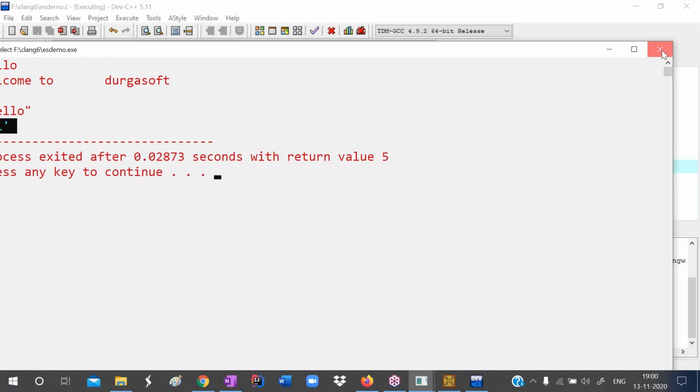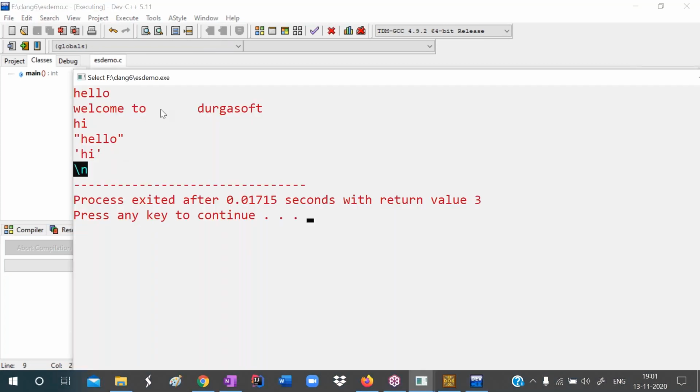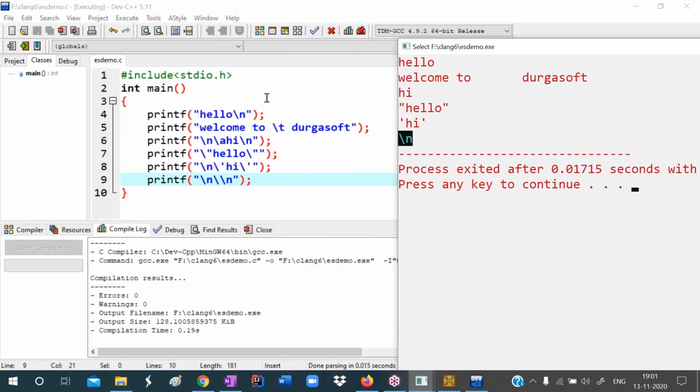Then I want to print / on the output screen. So to change the line, write /n. To print /, write double / here. / will be printed. After that, I want to print n. So /n will be printed now. Press F11. See, /n is printed. This is the output of this program. If you want, you can take a screenshot. You can practice it. Install the Dev C++ software and practice it.